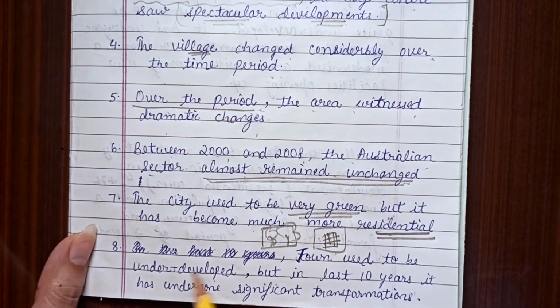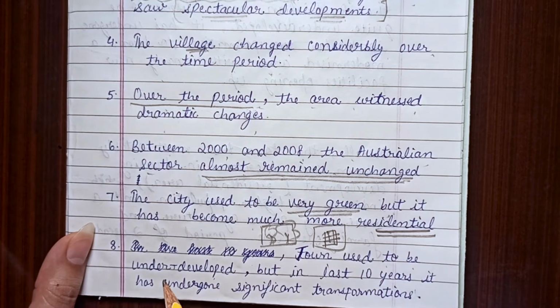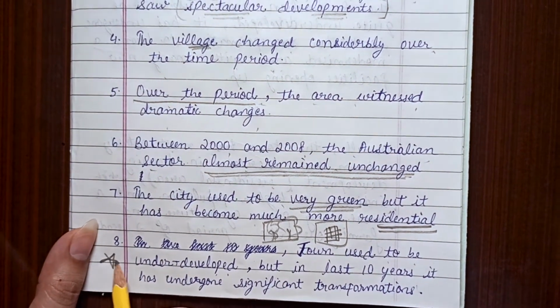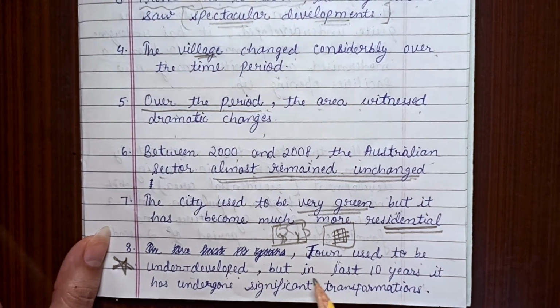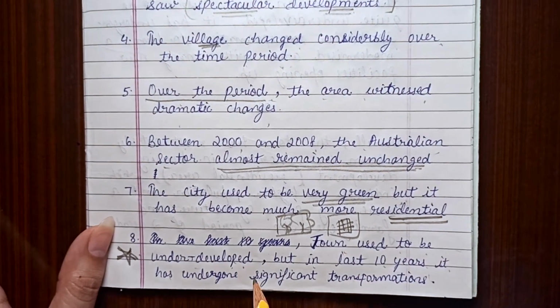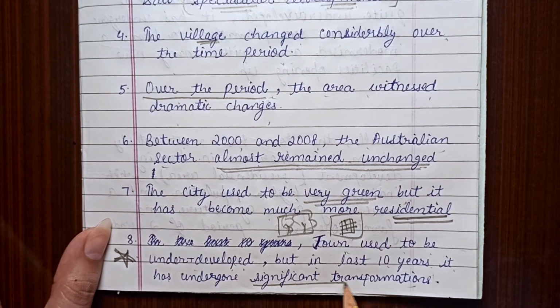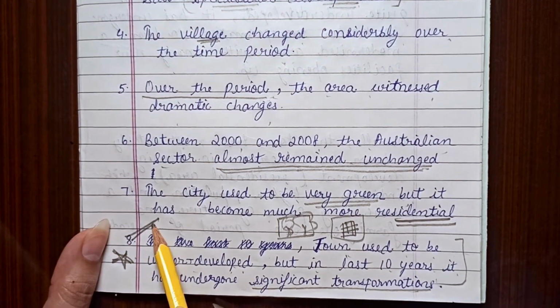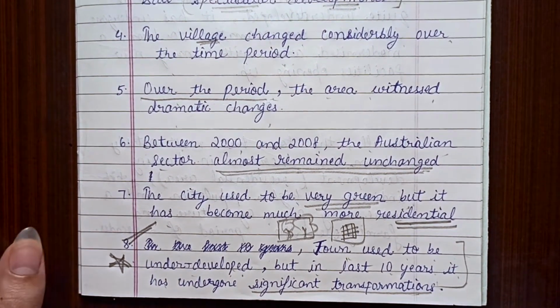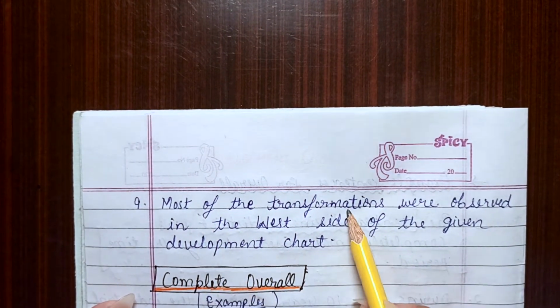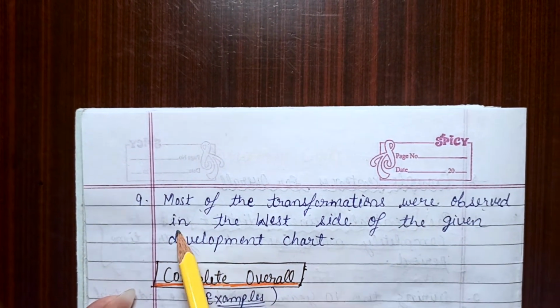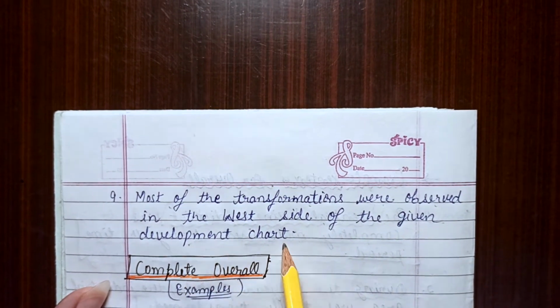Next comes, the town used to be underdeveloped. This is very important, you can use this. The town used to be underdeveloped, but in the last 10 years, it has undergone significant transformations. This is a very good one, right? Next you may write, most of the transformations were observed in the west side of the given development chart.